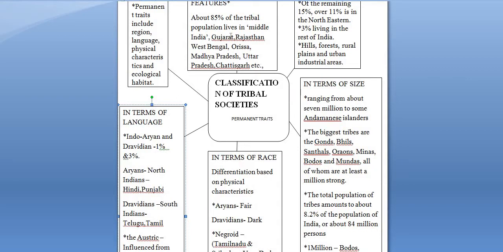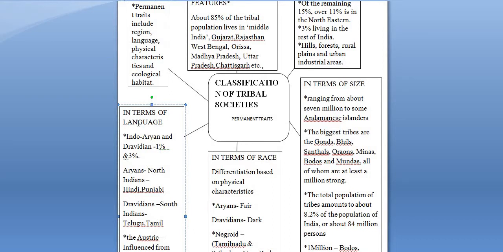When we come to the western states of India, that is Gujarat and Rajasthan, we find that the tribes found here are again the Santhals, the Gonds, the Bhils, and also the Gujar community people are found in the states of Gujarat and Rajasthan. West Bengal and Orissa, which lie in the east, also have a tribal population, but they are not very hugely populated.